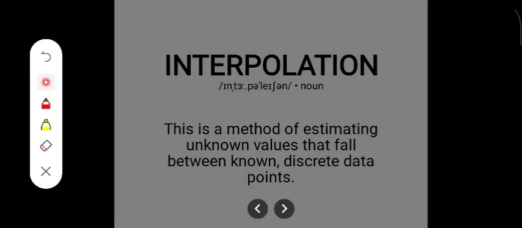What do you do when you have a set of data points but the exact value you need is missing right in the middle? You can't just guess, and you can't always run a new experiment. You have to calculate it.